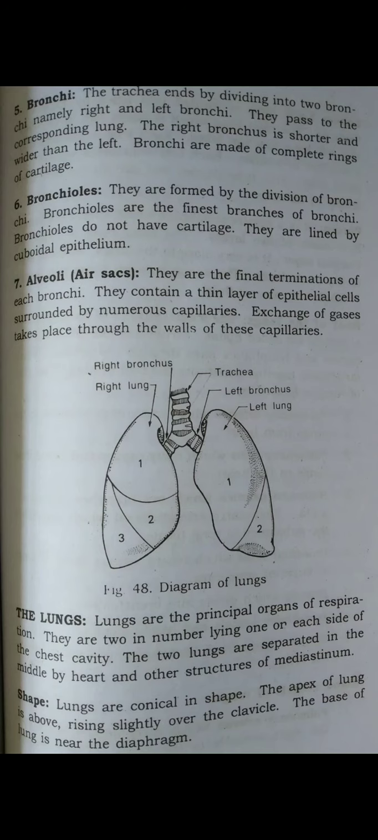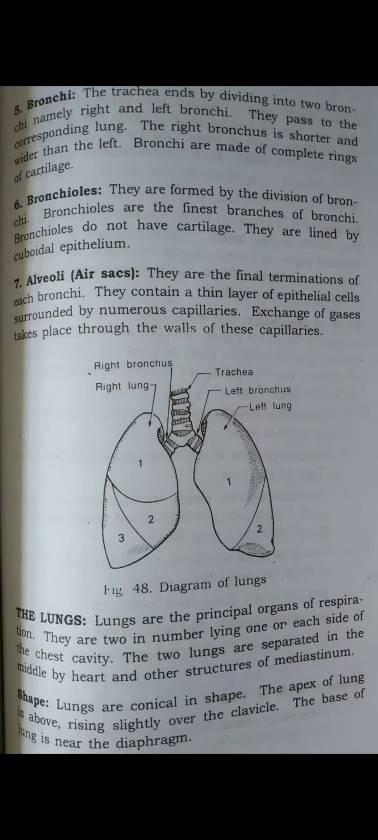So these are the differences between the right and left lungs. First one is 3 lobes in the right lung and 2 lobes in the left lung. The lobes are separated by fissures. The lungs have four surfaces: apex, base, costal surface, and medial surface.